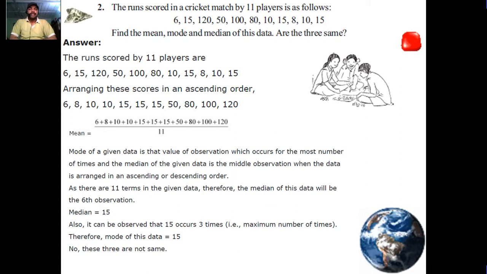Mode of the given data is the value of the observation which occurs the most number of times, and the median of the given data is the middle observation when the data is arranged in ascending or descending order. As there are 11 terms in the given data, the median of this data will be the sixth observation. Median is 15. Also, it can be observed that 15 occurs 3 times, the maximum number of times, therefore mode of the data is 15. Now, no, these three are not same, mean is different.